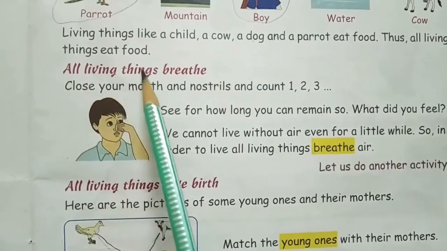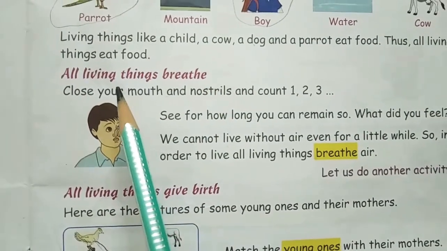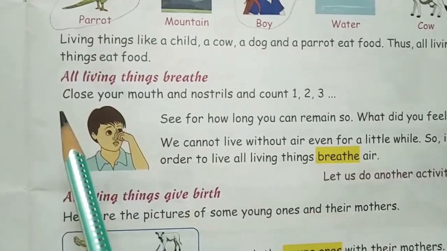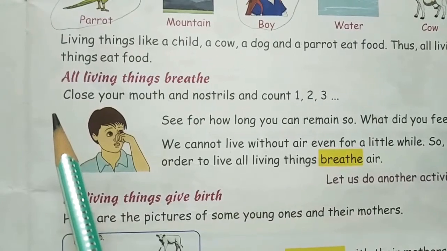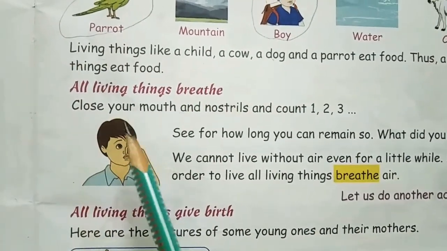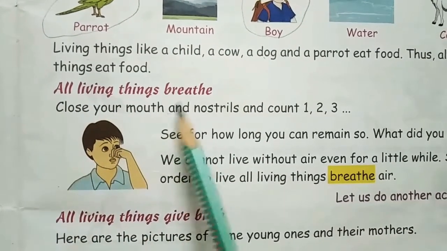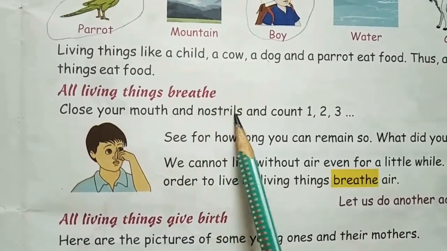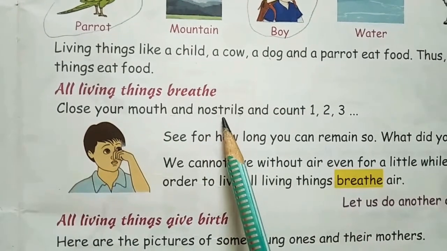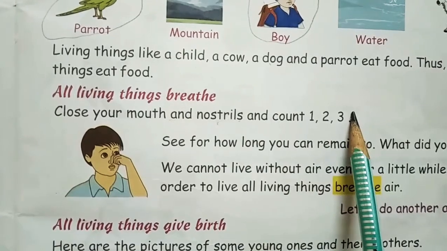Yes, all living things breathe, children. Yes or no? So already you know about your body parts, right? So using your nose, what do you do? You breathe, right? So you breathe by using your nose, right? So close your mouth and nostrils. Nostril means what? The hole in your nose is called a nostril, okay? And count 1, 2, 3.